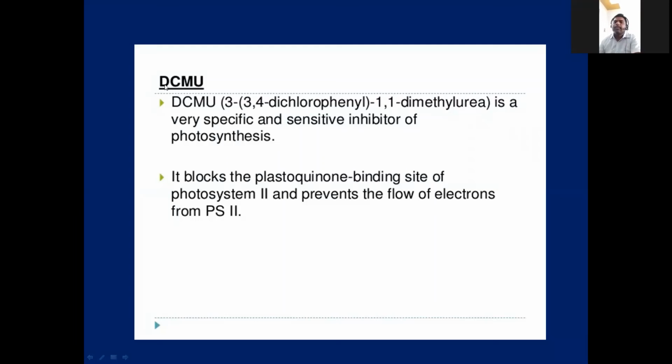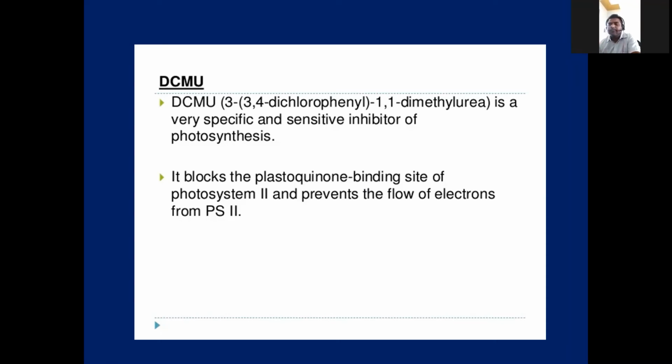Next, DCMU. It's a chemical, 3,4-dichlorophenyl-1,1-dimethylurea. If it is present in water or in a plant body, it works as an inhibitor. It will bind with enzymes and block the plastoquinone binding site. Plastoquinone is an electron carrier in the light reaction.